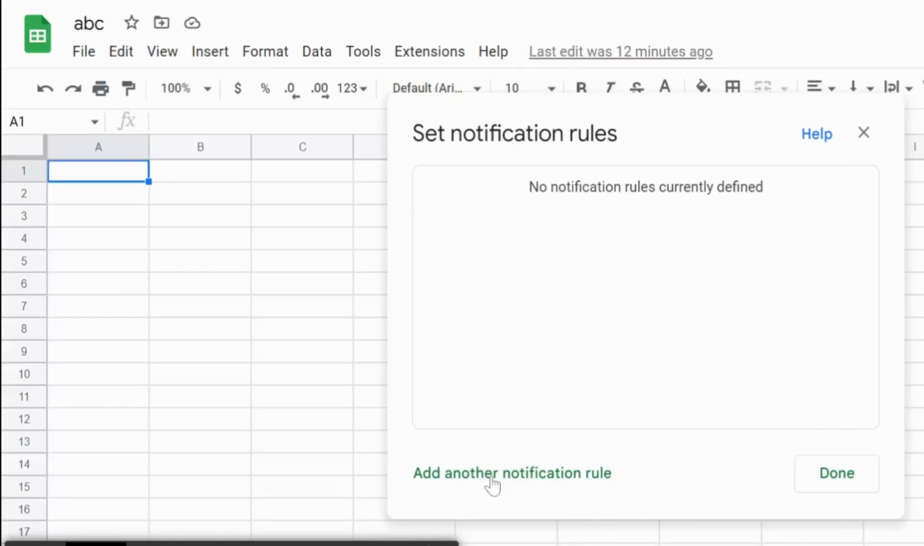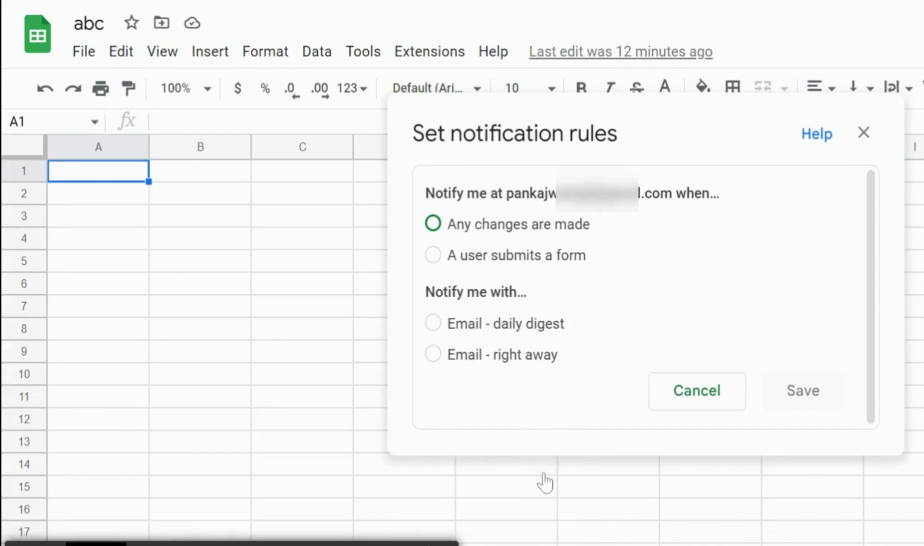In step 3, you can choose how to receive notifications. You can also choose to be notified with a daily digest through email by choosing the option email daily digest, or get notified right away by choosing email right away.